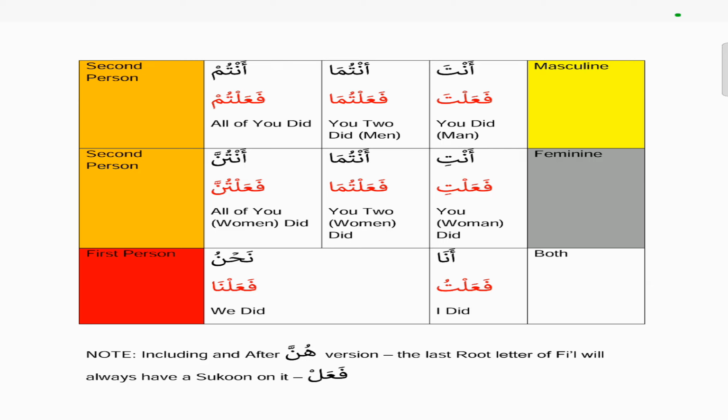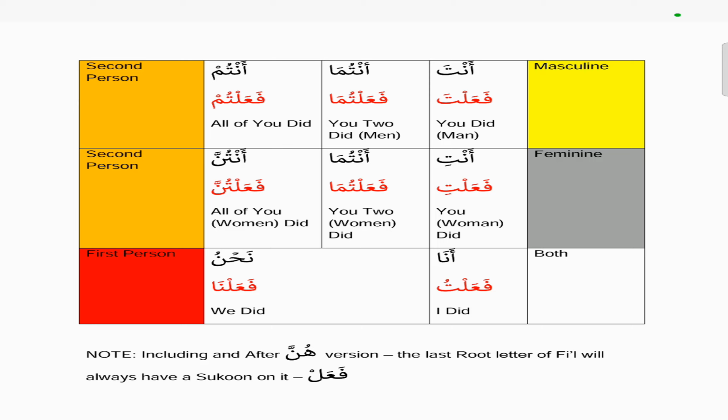And then the second person feminine would be anti, which means you when you're talking to a woman. So the fa'ala version would be fa'alti, so that means you woman did something. And antuma, again, it's the same thing. If you notice, the antuma for masculine and feminine is still the same as fa'altuma, and in this case it is you two women did something. And then the antunna, when you're saying all of you women, the fa'ala version would be fa'altunna, so all of you women did something.